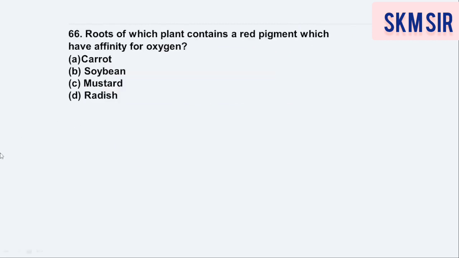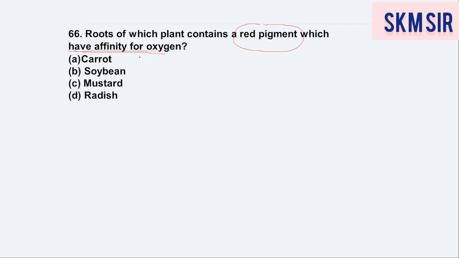Coming to next question. Root of which plant contains a red pigment which has affinity for oxygen? Red pigment which has affinity for oxygen. Please answer this question, dear students. Take time, think of the question and then answer. Which particular plant will contain red pigment.